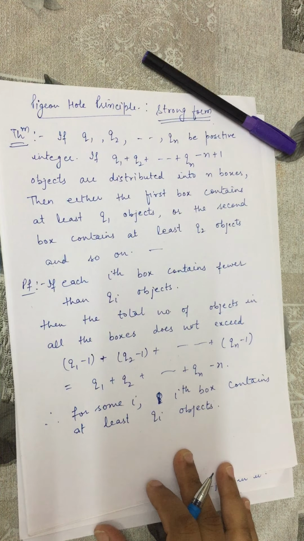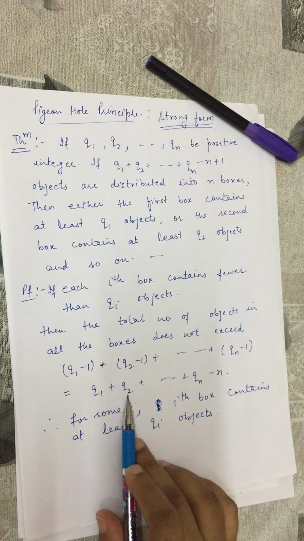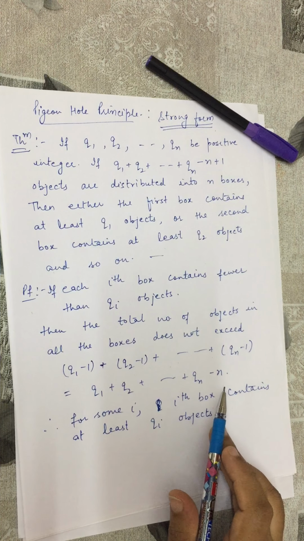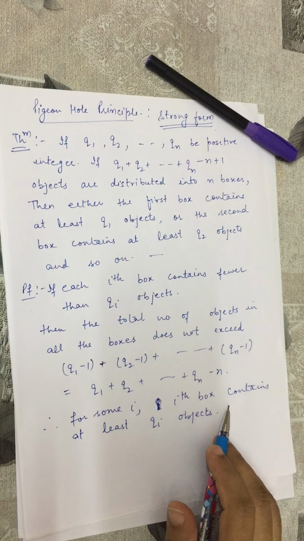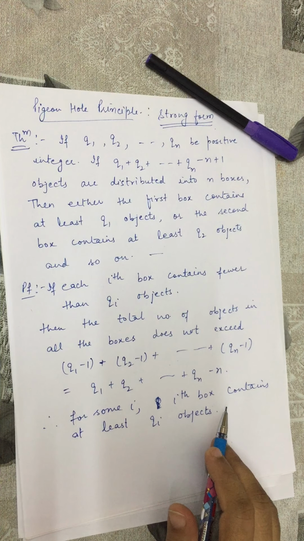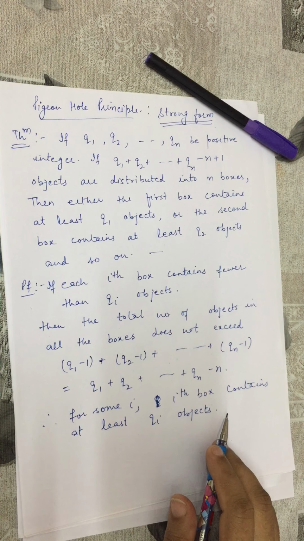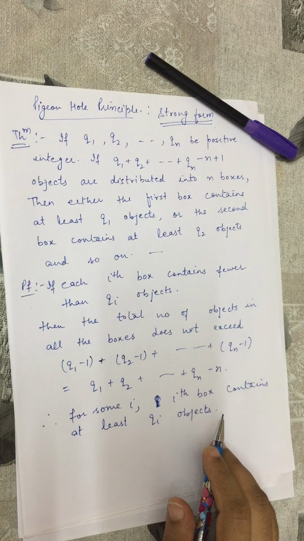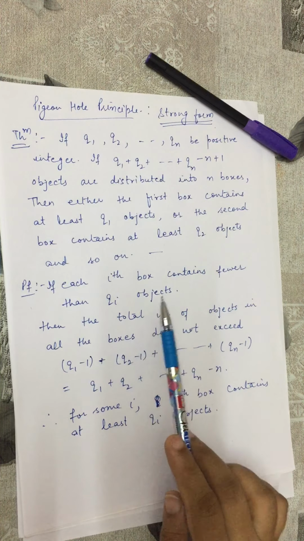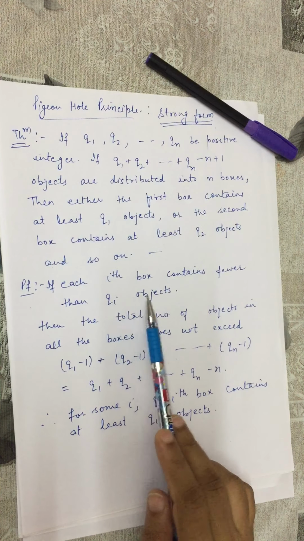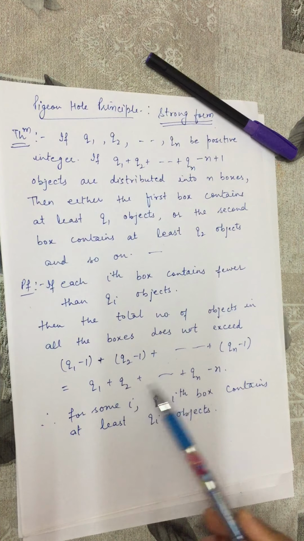Now from this principle we can conclude that it is possible to distribute q1 plus q2 plus qn minus n objects among n boxes in such a way that for any i, the ith box contains fewer than qi objects. That is, no ith box contains either qi or more than qi objects, because if we distribute fewer than qi objects to each ith box, then the total number will not exceed this number.